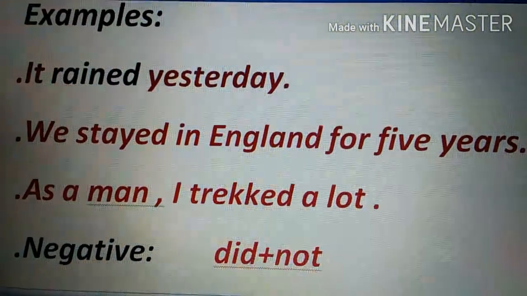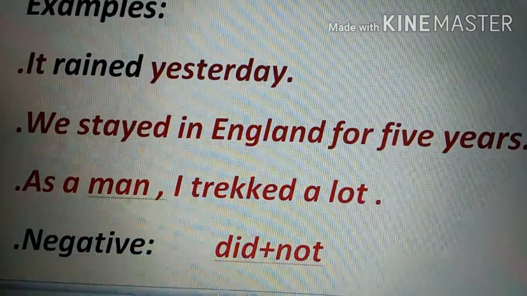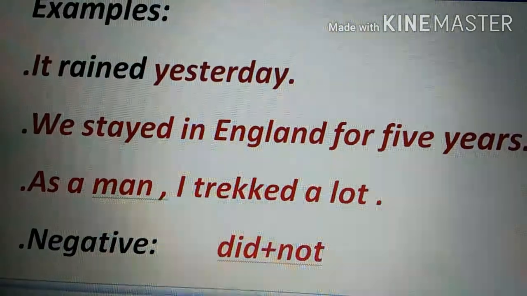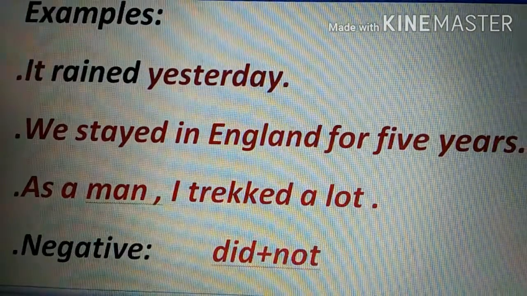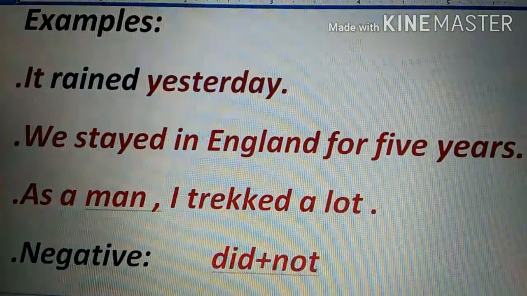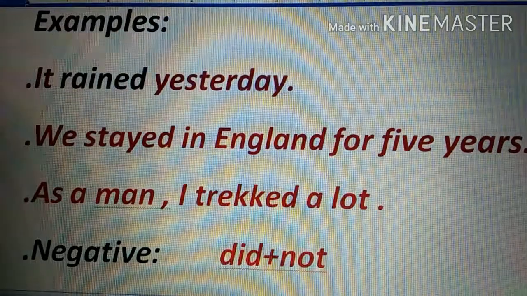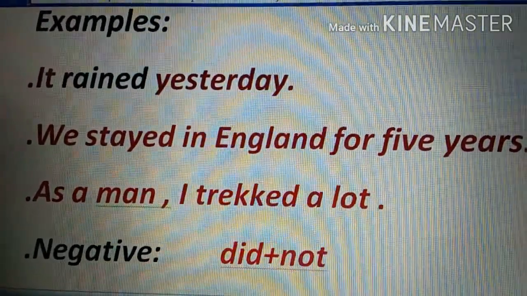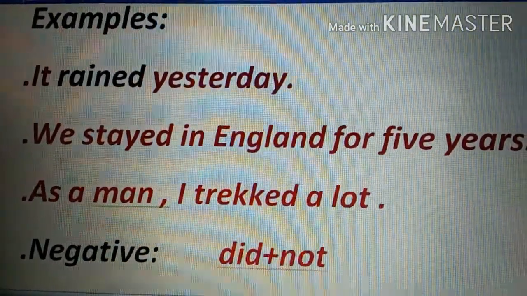The correct way of forming a negative sentence is when you are adding did not, the verb will remain in the V1 stage. Then you will not add V2. You will not use the second form of the verb. Now you think, ma'am, why are we not using V2? Because you said the formula is V2. Why are you not using V2 of the verb in negative? Because here we have already used the V2 in the form of did. If you analyze, did is from the verb do. Did is already the second form. So if we have already inserted the second form, we are never going to use the second form twice in a sentence. So you will say, it did not rain yesterday.